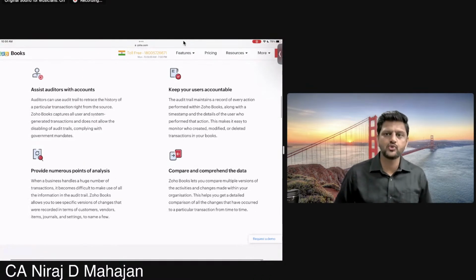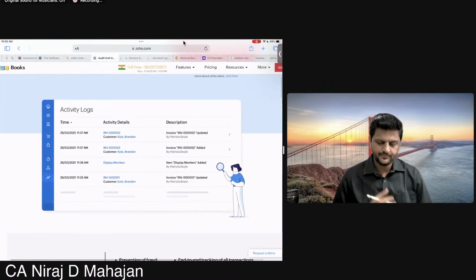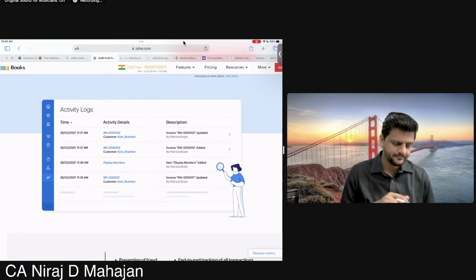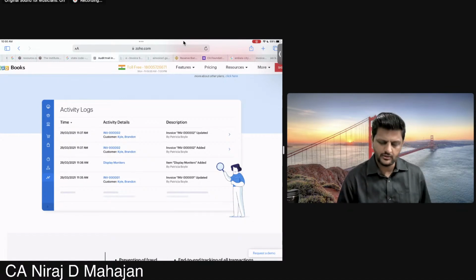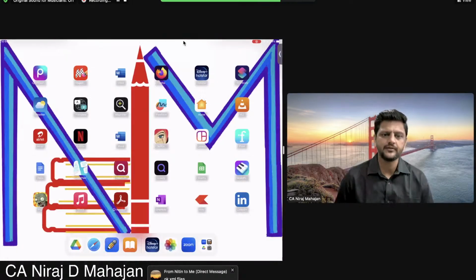Done. So that you will always know who has done the changes to any kind of entry in your accounting software. Anyway, it is also easier for the auditor to check who has done all the changes. Nobody has to blame this and that, asking who was the accountant.